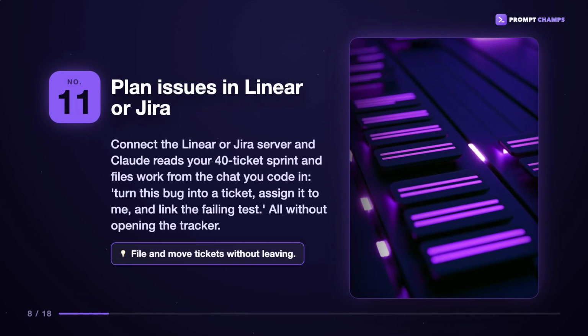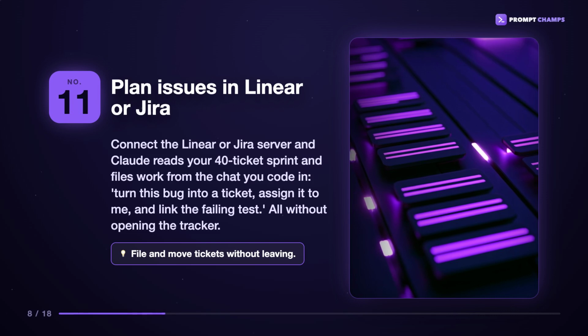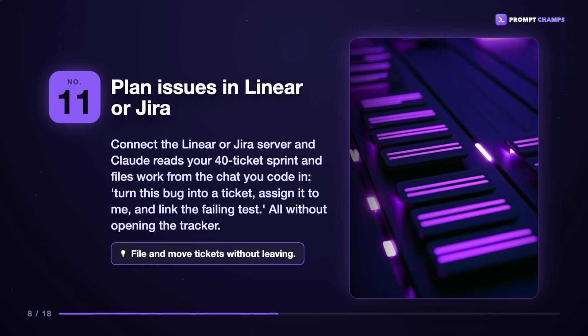Number 11, plan issues in Linear or Jira. Connect the Linear or Jira server, and Claude reads your 40 tickets, sprint, and files work from the chat you code in. Turn this bug into a ticket, assign it to me, and link the failing test. All without opening the tracker.